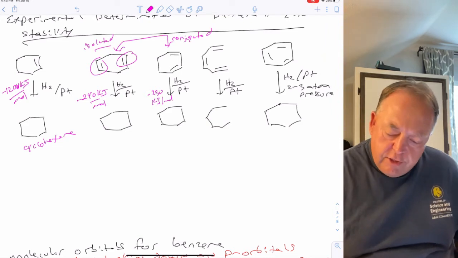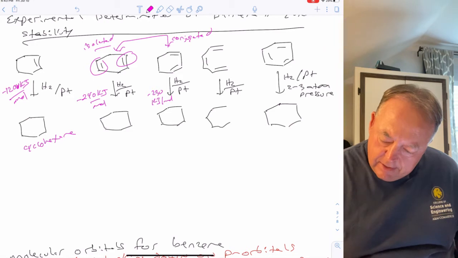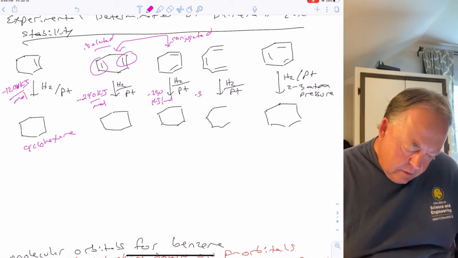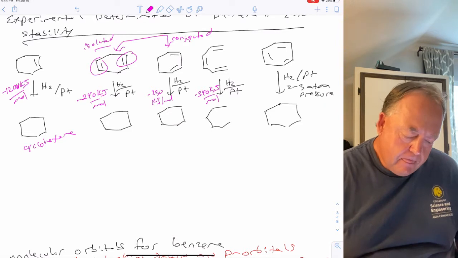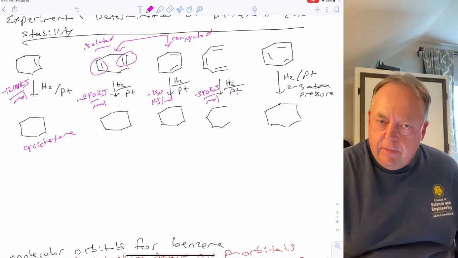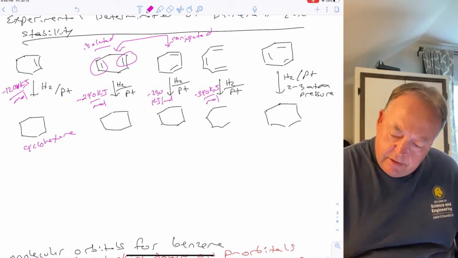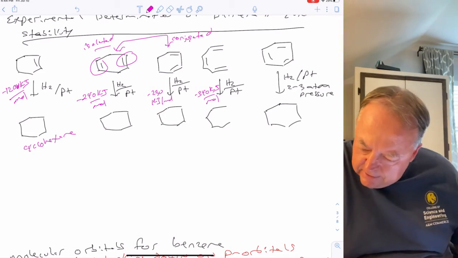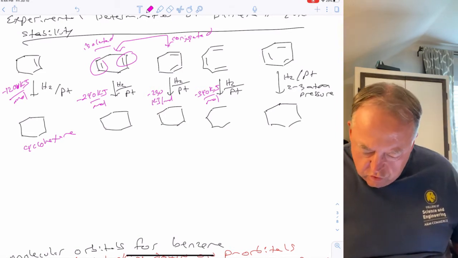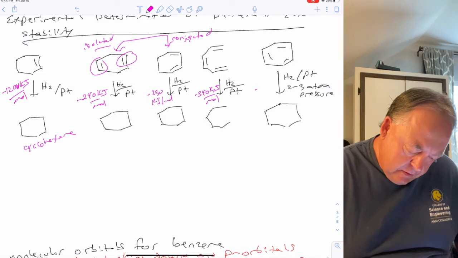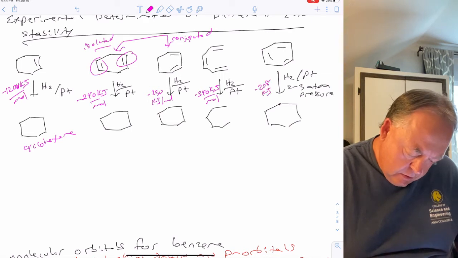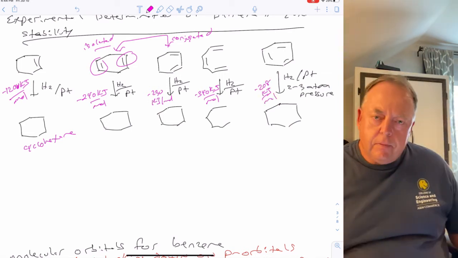So what if we go to 3 double bonds? So if we had the non-cyclic system, 3 double bonds, this releases 340 kilojoules per mole. And if the 3 double bonds are in benzene, cyclic, then this only releases 208 kilojoules per mole.